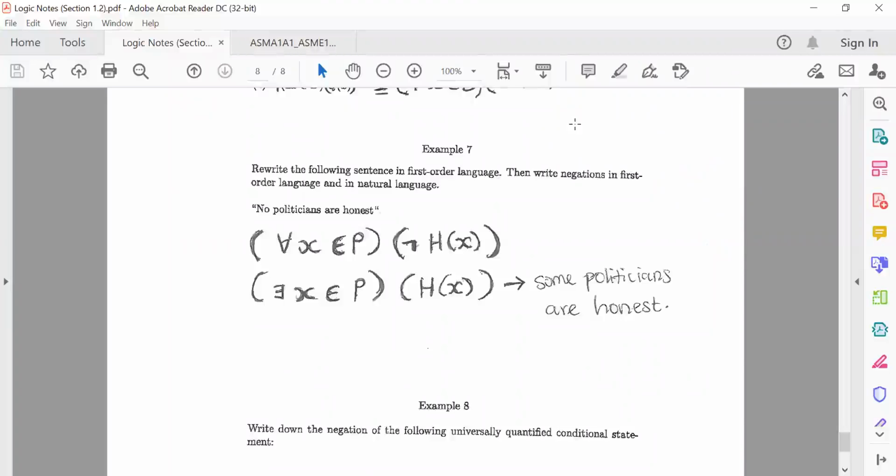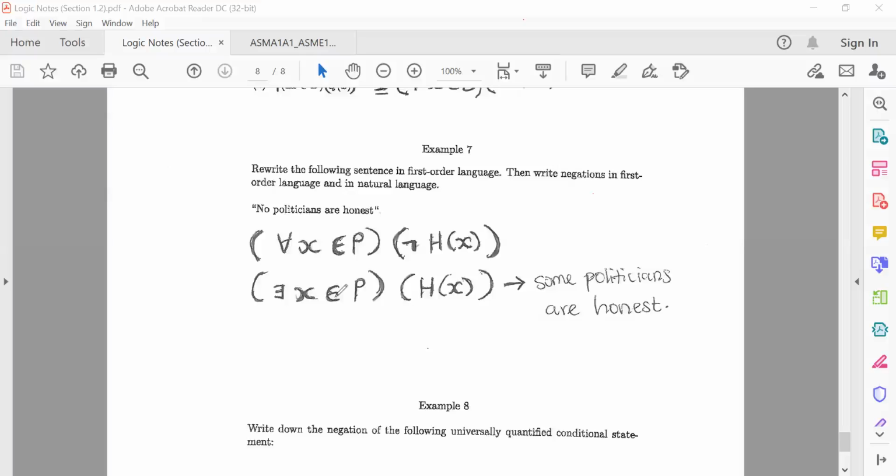All right, let's look at example 7. Example 7, they say rewrite the following sentence in first order language. All right, so guys, your task is you write from natural language, you convert to first order language.